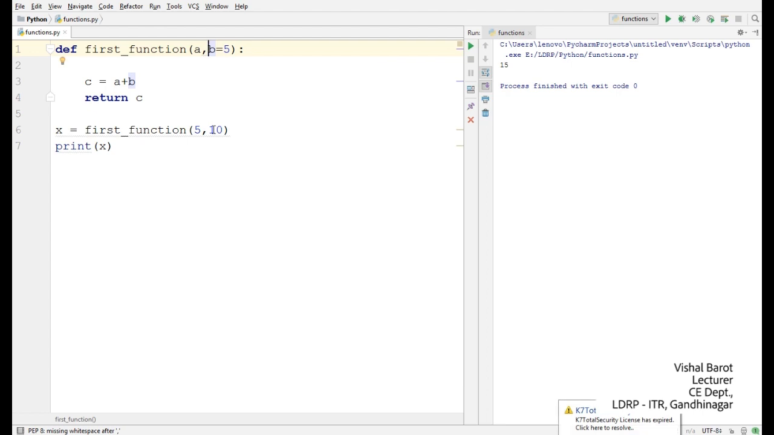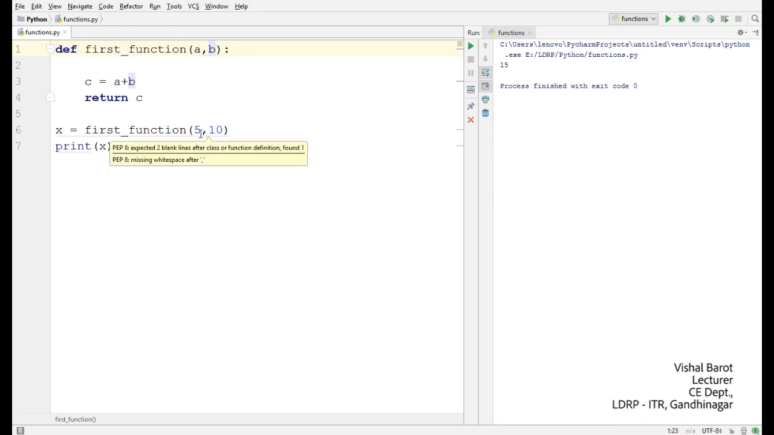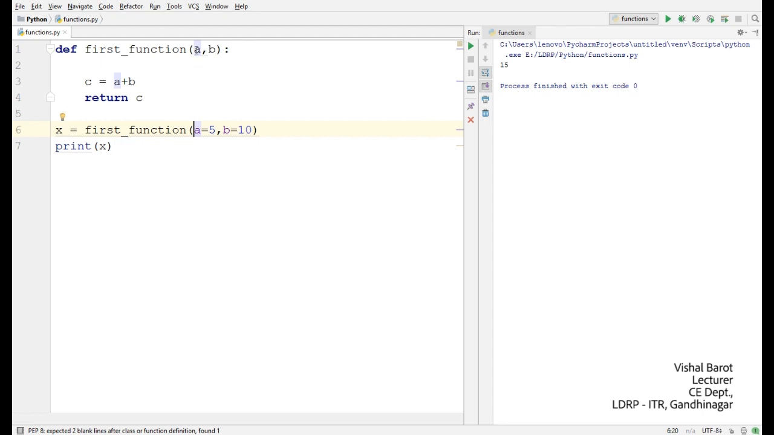This is a positional argument. Now we are going to see the keyword argument. In a positional argument, when we pass 5 comma 10, 5 will be stored to a and 10 will be stored to b. But if I write it this way, a is equal to 5, b is equal to 10, it supports the keywords a and b, which we created at the time of defining the function. So the value of a would be 5 here and the value of b would be 10.